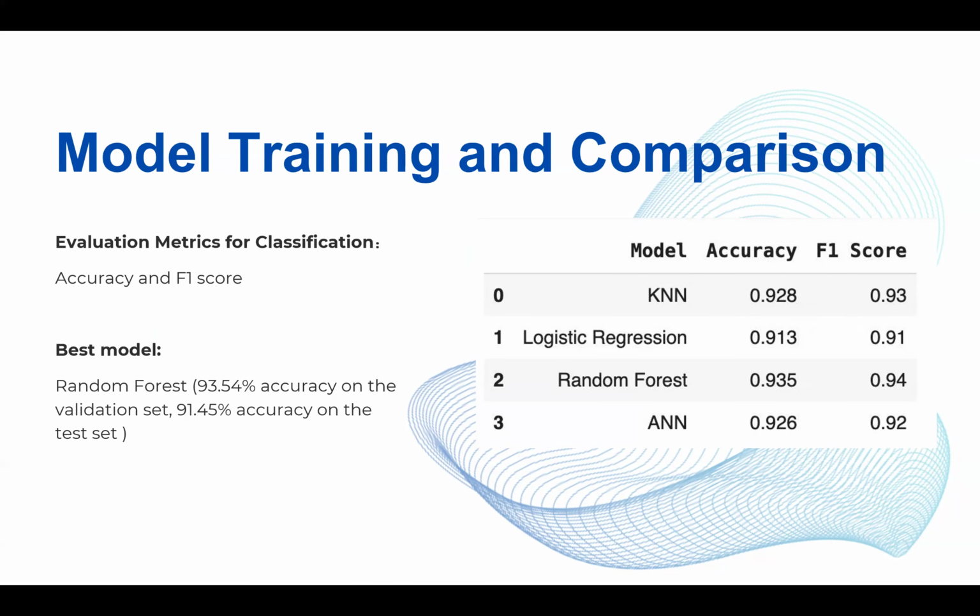Given that we have already addressed the dataset's balance during pre-processing, our comparison focuses on accuracy and F1 score on validation sets to determine the most effective model after hyperparameter tuning for each of the models. The results have shown that the random forest model outperformed the others, achieving a 93.54% accuracy on the validation set and a 91.45% accuracy on the test set.